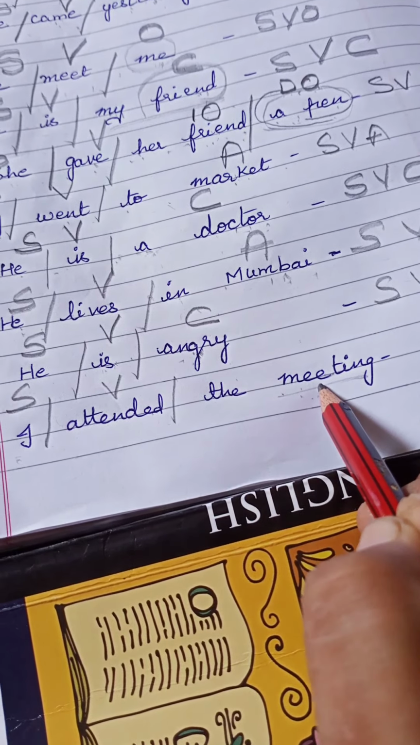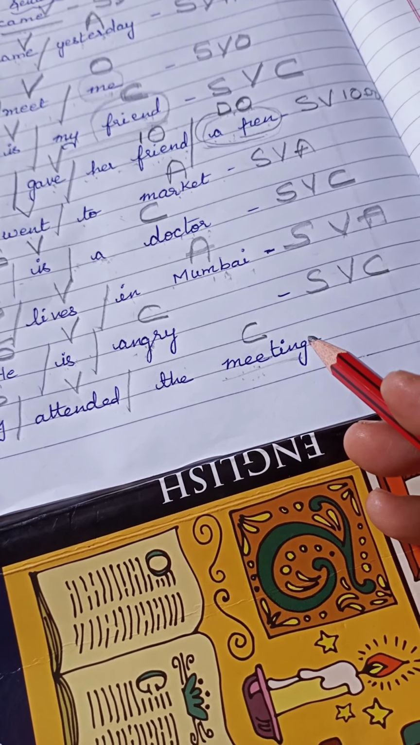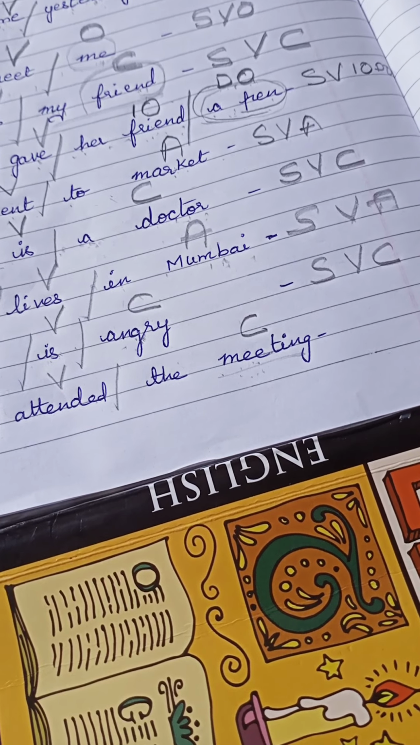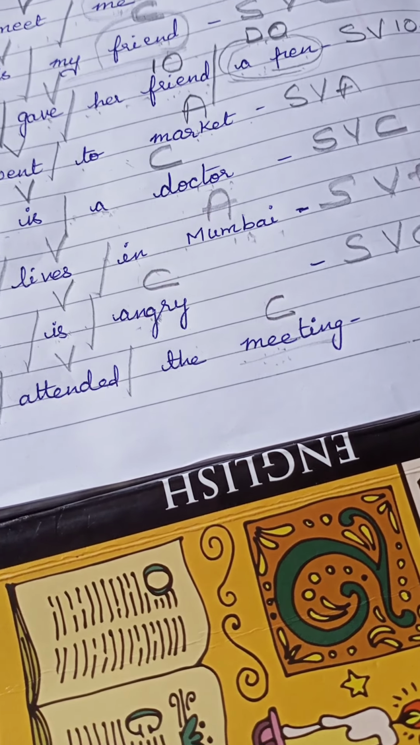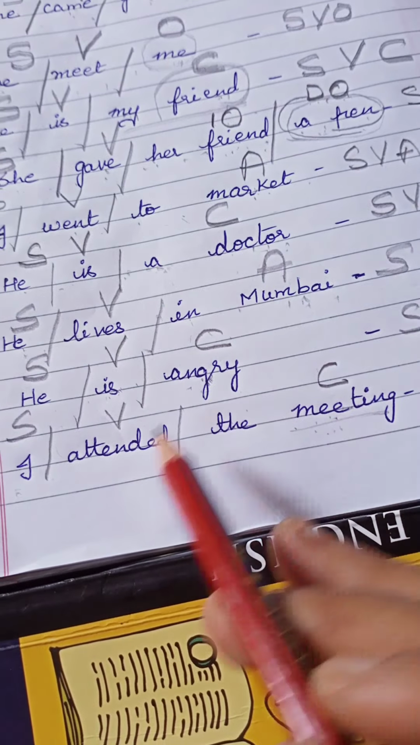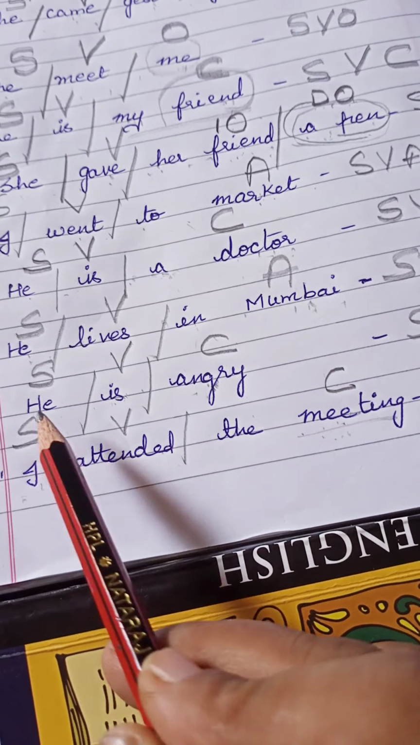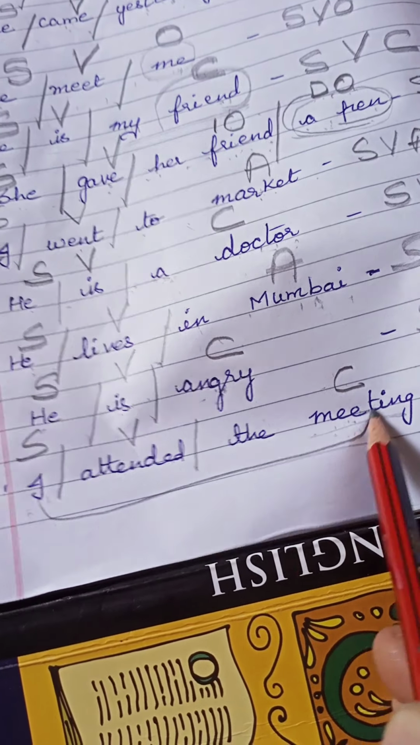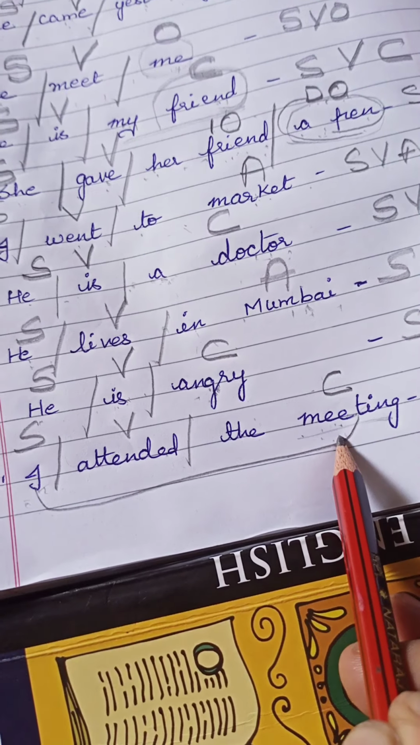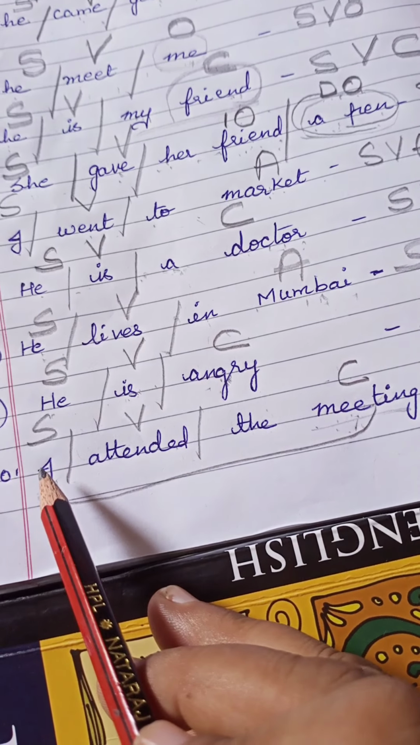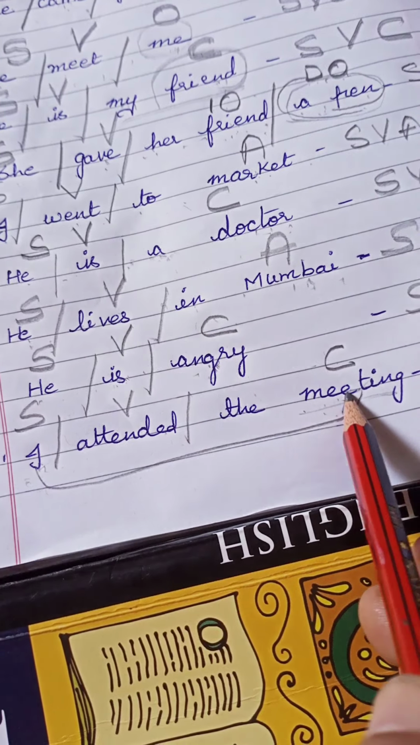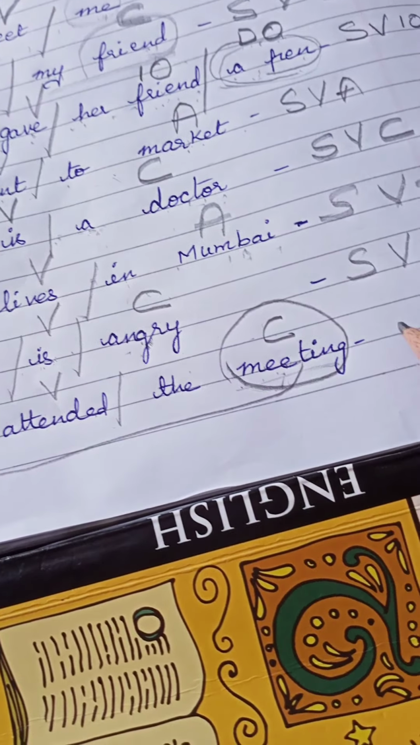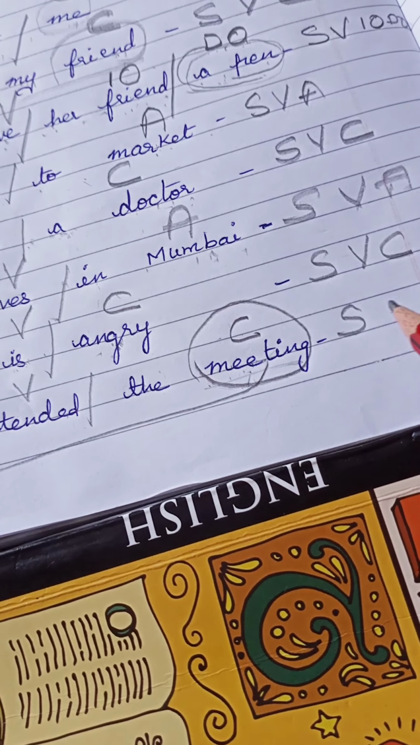You can ask me, ma'am, you just told us that only inner feelings or professions or relatives or such nouns will be complement, and you're telling meeting is a complement. Yes, because there is a relationship between the subject and complement. I attended the meeting. I am also a part of the meeting, isn't it? So when there is some connection between me and the meeting, that word is called complement. Now did you get it, children? So it is S, V, C.